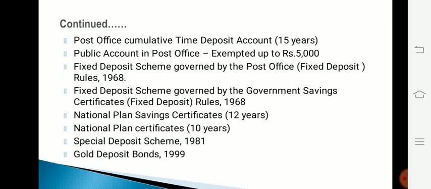Post Office Cumulative Time Deposit Account 15 years, Public Account in Post Office. It is exempted up to Rs 5,000.